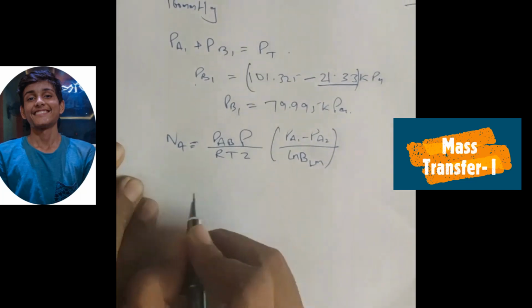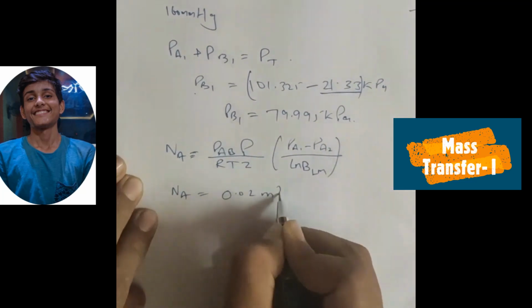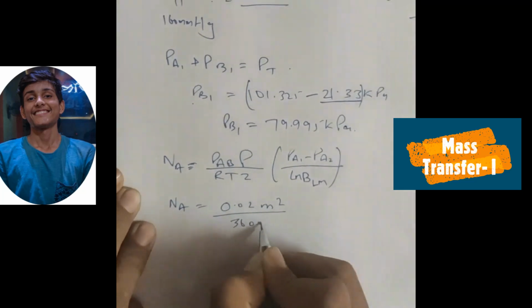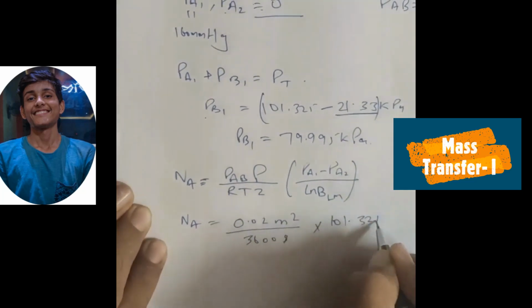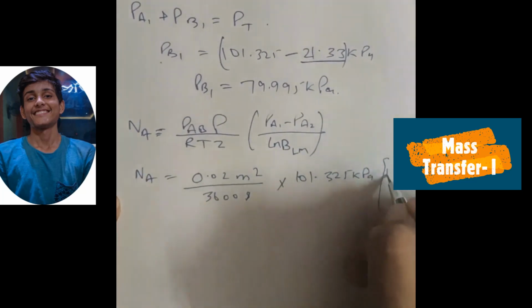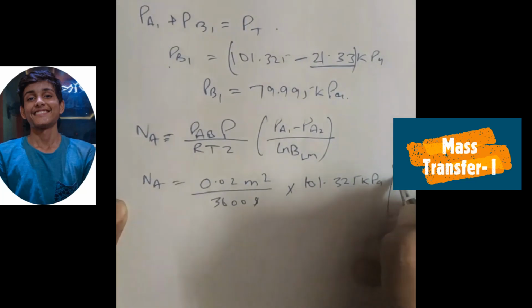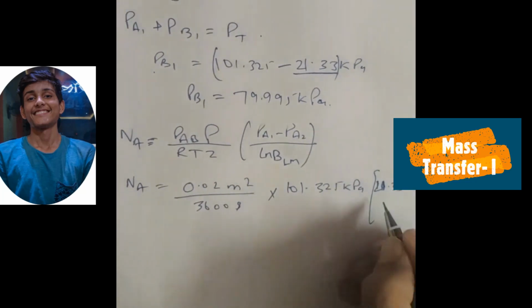Let's put all the values in the formula. Na is 0.02 meter square per 3600 seconds into total pressure 101.325 kilopascal. PA1 is 21.33 minus PA2 is 0.